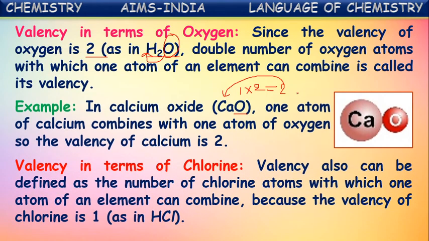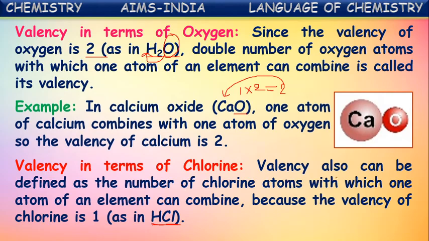In the same way, the valency is also defined in terms of chlorine. Valency can also be defined as the number of chlorine atoms with which one atom of an element can combine, because the valency of chlorine is also 1. In the HCl molecule, hydrogen chloride, one chlorine atom is combining with one hydrogen atom. As the valency of hydrogen is 1, the valency of chlorine also becomes 1. As the valency of chlorine is 1, the valencies of other elements can also be found based upon the number of atoms combining with one chlorine atom.